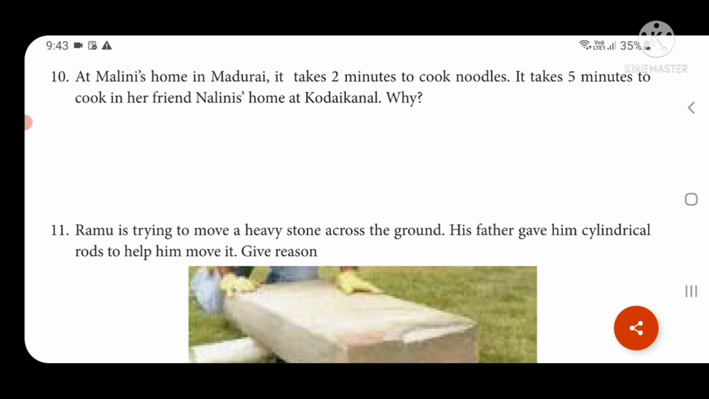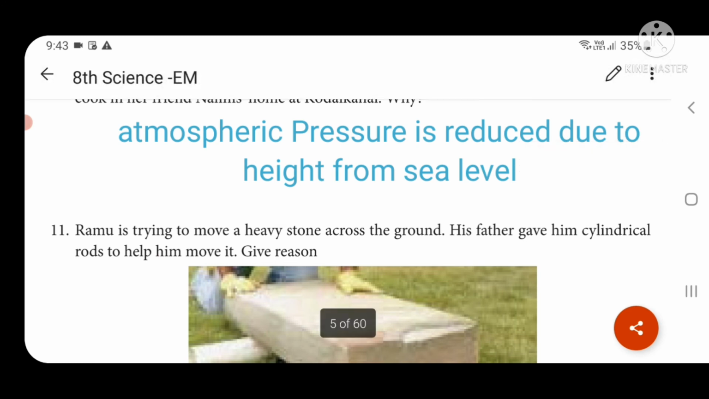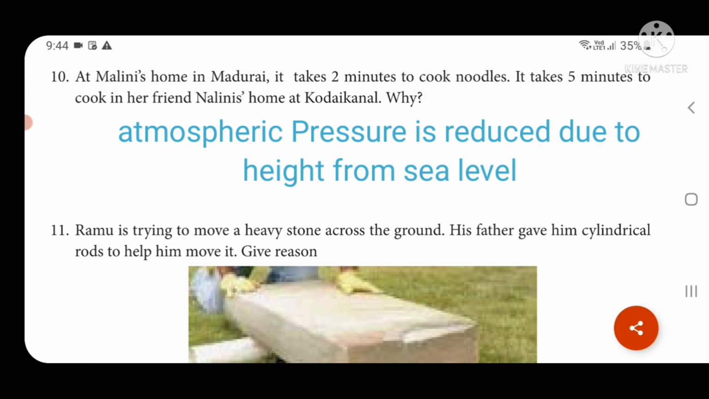At Molini's home in Madurai, it takes 2 minutes to cook noodles. It takes 5 minutes to cook in her friend Nalini's home at Kodaikanal. Why? The atmospheric pressure is reduced when we move above sea level. In general, hill areas have less atmospheric pressure, so that area takes more time to cook compared to plain areas.